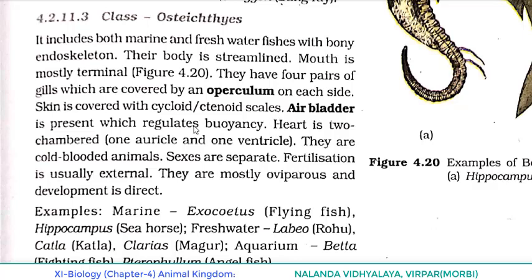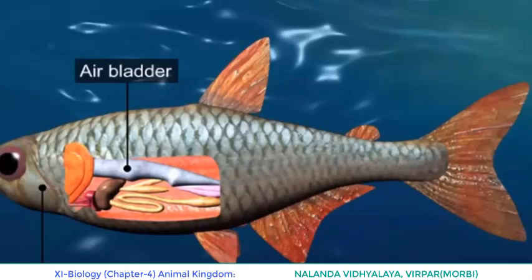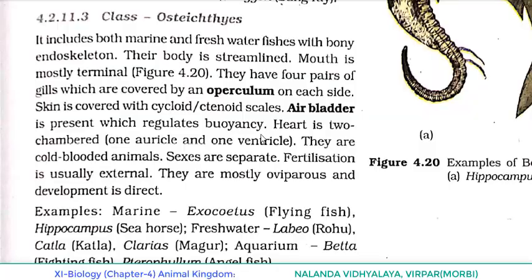Air bladder is present, but in that case it was absent, because of which they had to swim constantly to avoid sinking. But in Osteichthyes, they have an air bladder which regulates buoyancy, balancing in the water, swimming and all. Heart is 2-chambered, 1 auricle and 1 ventricle.